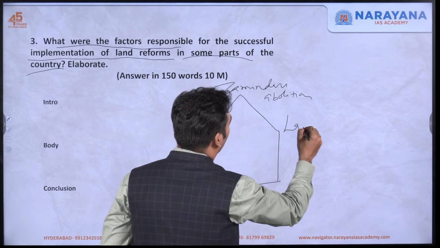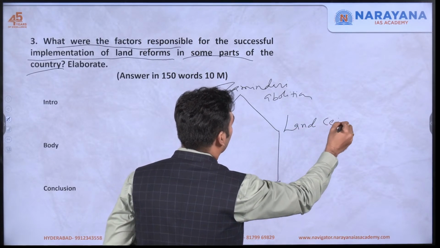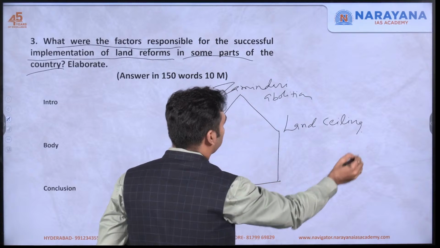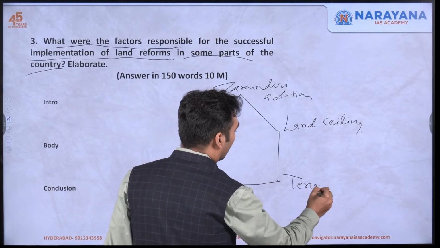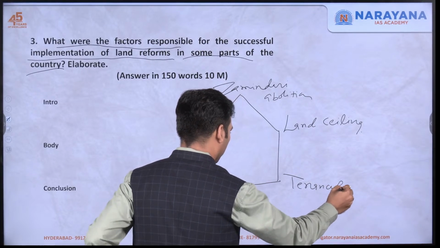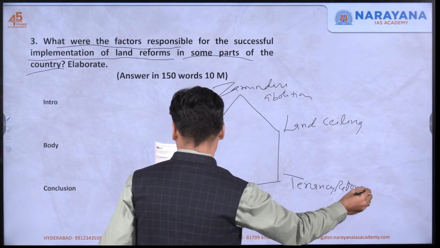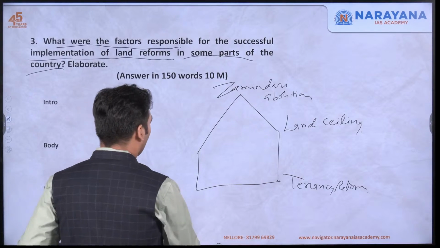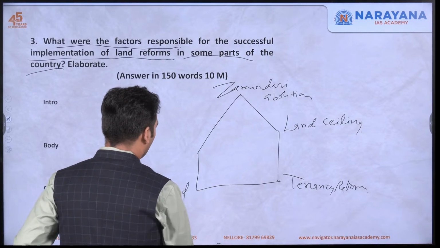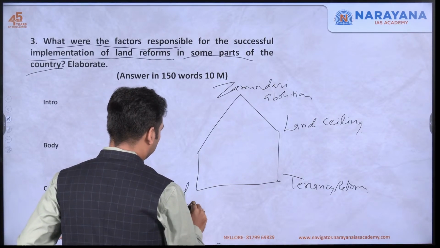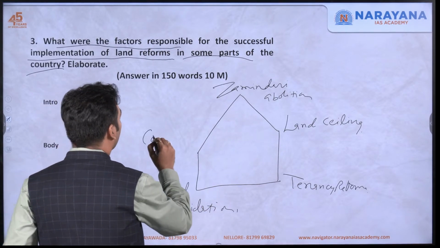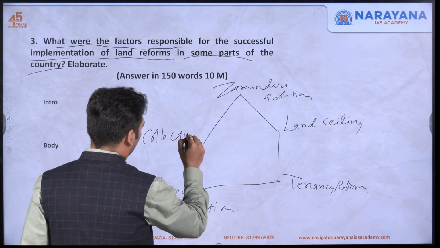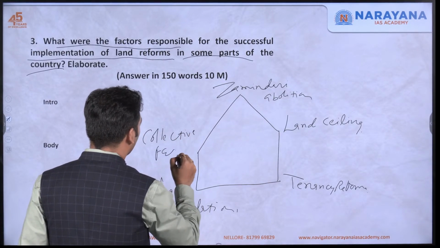Then there was land ceiling. Then there were tenancy reforms. Then there was land consolidation. And in the end there was collective farming. We were talking about the traditional ones.